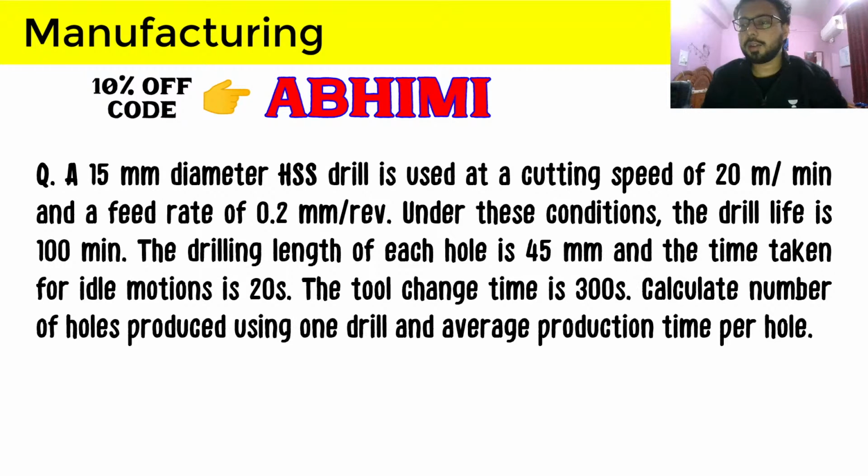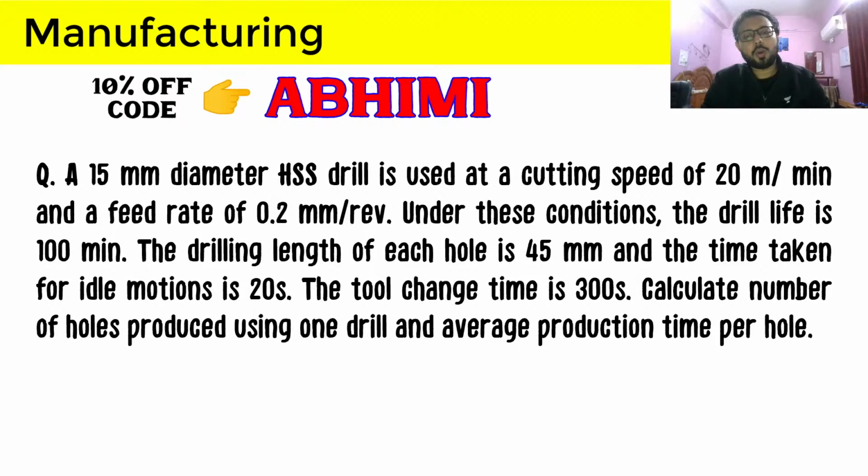In this question we are given this information: a 15 mm diameter HSS drill. And what is HSS? It is high speed steel, which is having, again we will do revision here, 1841 as the constituents, where 18 is tungsten, 4 is chromium, and 1 is vanadium. So the 1841 HSS drill is used at a cutting speed of 20 meter per minute and at a feed of 0.2 mm per revolution. Under these conditions, the drill life is 100 minutes.